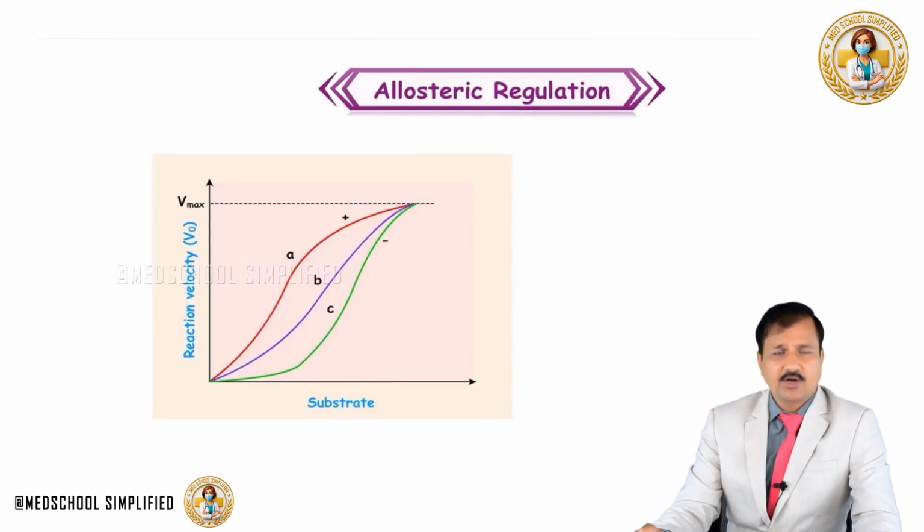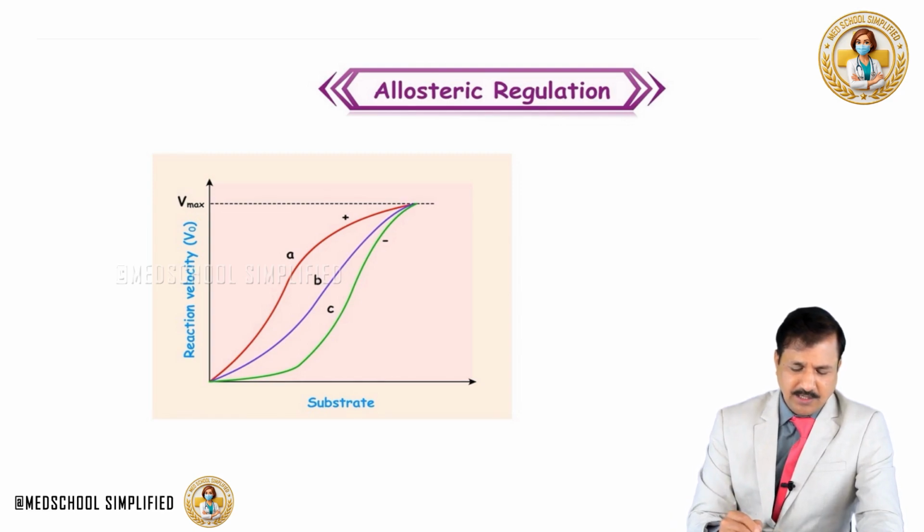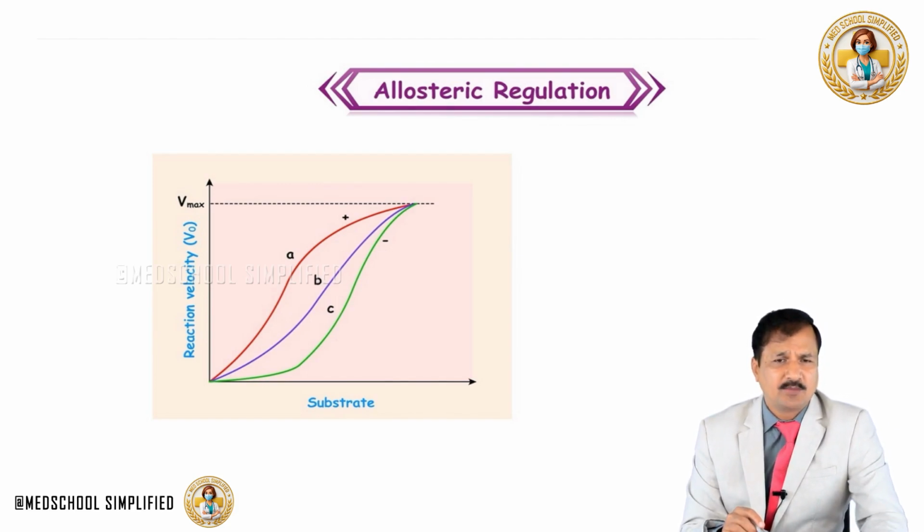Now let's look at the reaction velocity curve for allosteric enzymes, which is a sigmoidal curve. So curve B here that you are seeing is under normal conditions without any allosteric modulators. So the reaction velocity curve is shown, which is sigmoidal. That's the blue line there.